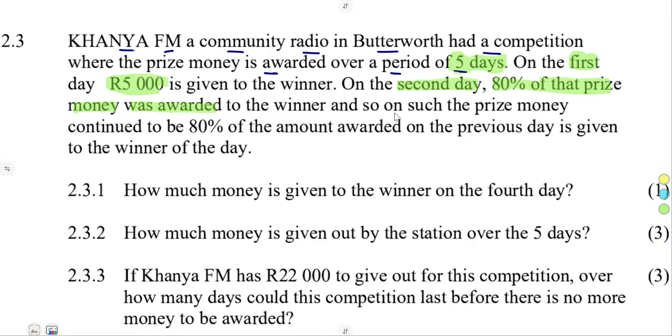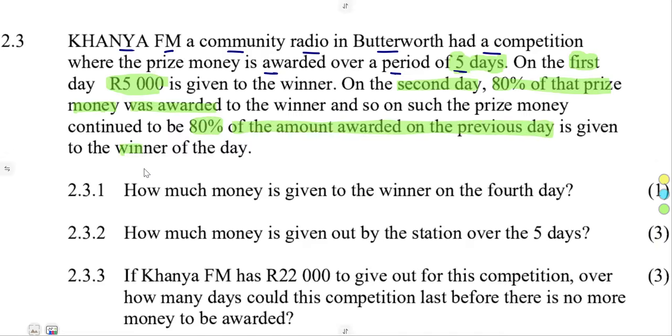And so on. So it continued such that the prize money continued to be 80% of the amount awarded on the previous day, which is given to the winner of the day.